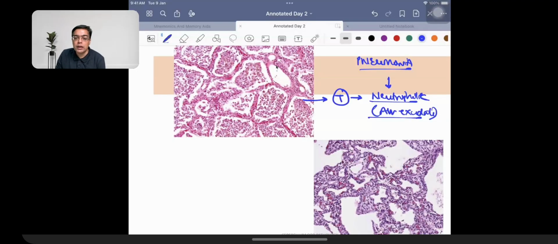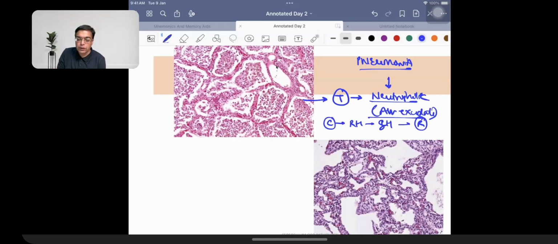You have four stages as per the classic stages of pneumonia, which all of you are aware of. First is congestion. The second is going to be red hepatization. The third is going to be gray hepatization. And the fourth one happens to be resolution. So this sequence is important. Congestion, red hepatization, gray hepatization, resolution. That is what is seen.